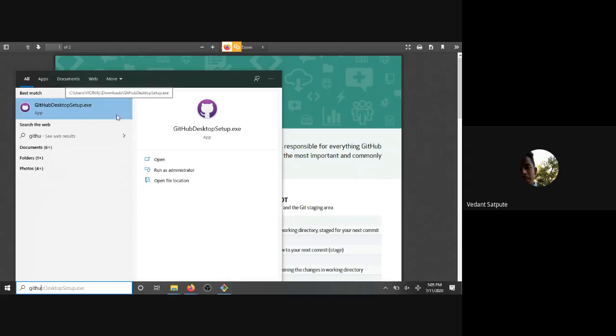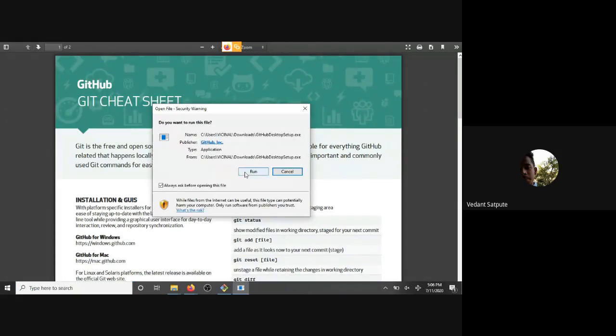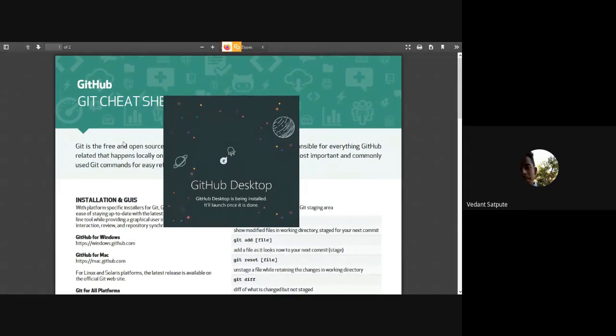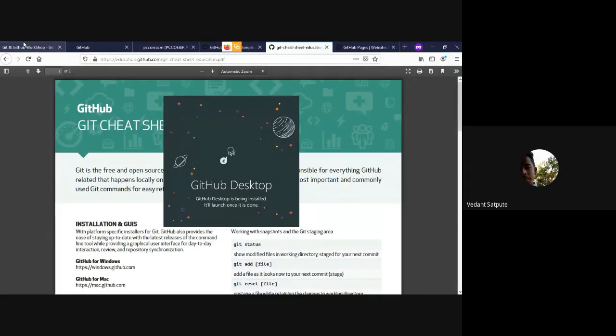So we have downloaded GitHub Desktop, right? We will now install GitHub Desktop. It will install itself.